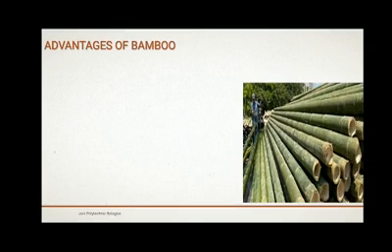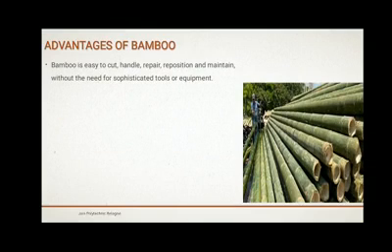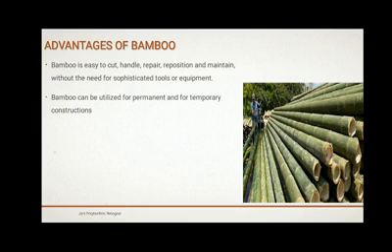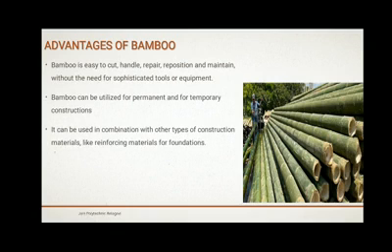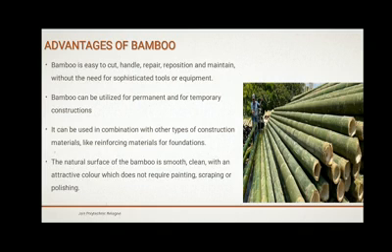Advantages of bamboo: it can be cut easily, repaired, repositioned and maintained without need of sophisticated tools or equipment. Bamboo can be utilized for permanent and for temporary constructions. It can be used in combination with other types of construction material, like reinforcing materials for foundations. The natural surface of bamboo is smooth, clean, with an attractive color which does not require painting, scraping, and polishing.